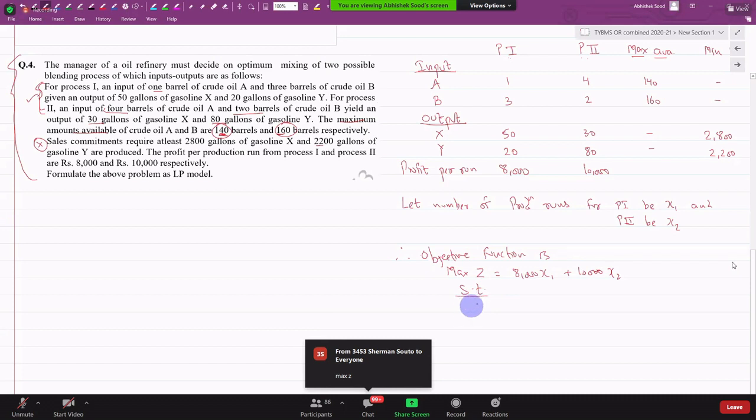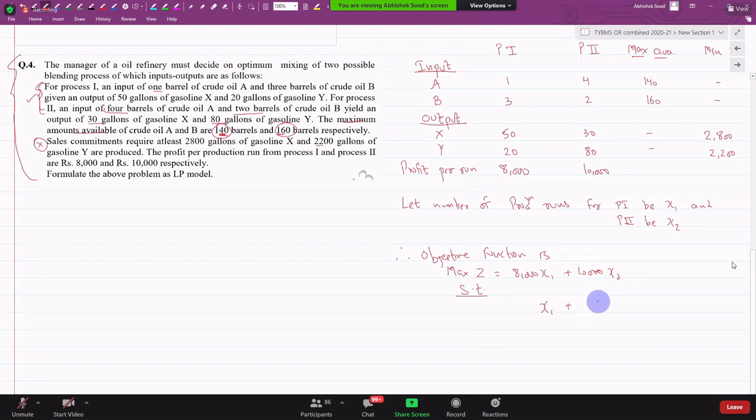Subject to, can I say x1, let me write like this properly, x1 + 4x2 cannot exceed 140. 3x1 + 2x2 cannot exceed 160. 50x1 + 30x2 should be more than equal to 2800.